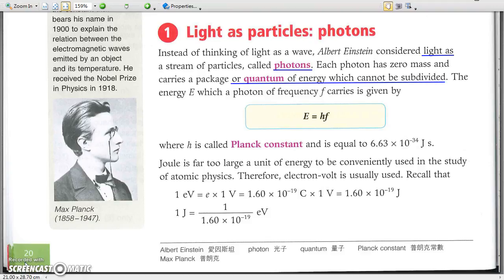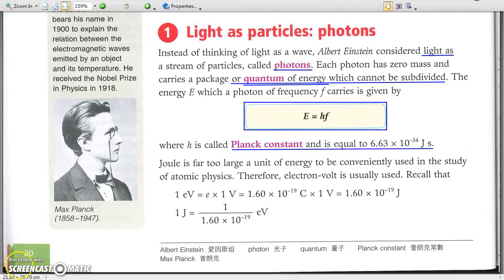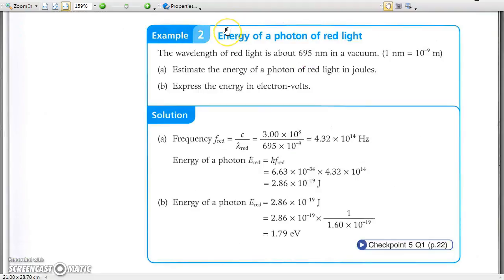The energy of a single photon depends on its frequency. In other words, each photon carries a quantum of energy. The energy carried by a photon is given by E equals hf, where h is called Planck constant. When there is a photoemission, the energy of a photon is absorbed by an electron, which may then escape from a metal surface.